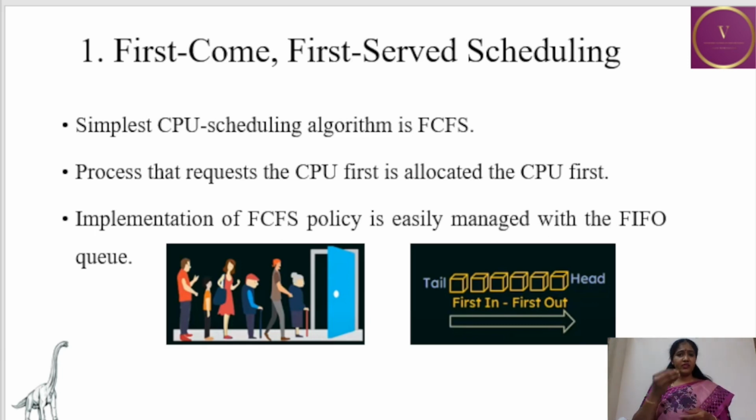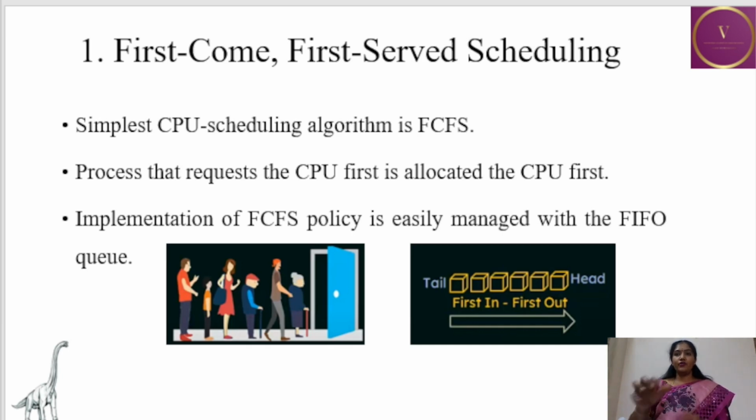So the person who enters last will be getting the ticket in the last. In the same way, first come first serve scheduling algorithm follows the same rule. That is, the process which comes first in the ready queue will be the one who is getting the CPU first. Okay, and implementation of the FCFS policy is easily managed with the FIFO queue.